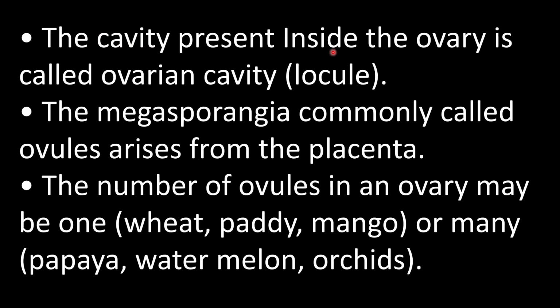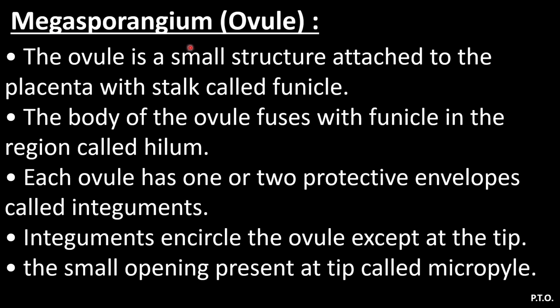The cavity present inside the ovary is called the ovarian cavity, which is also called locule. The megasporangium, commonly called ovules, arises from the placenta. The number of ovules in an ovary may be one, for example wheat, paddy, mango, or many, such as papaya, watermelon, orchids, etc. Next is megasporangium, that is the ovule.